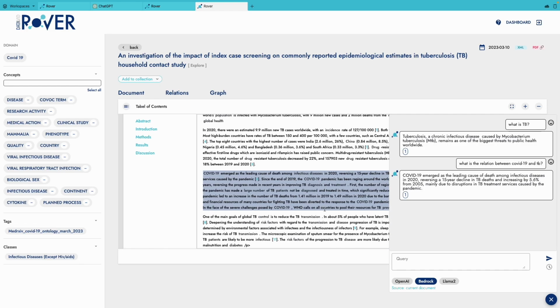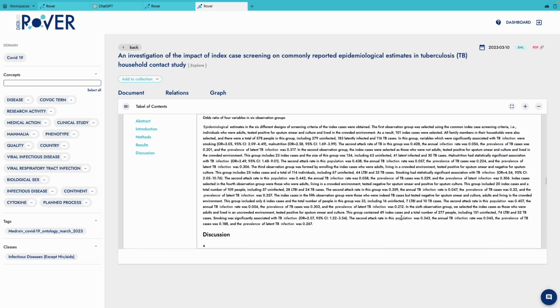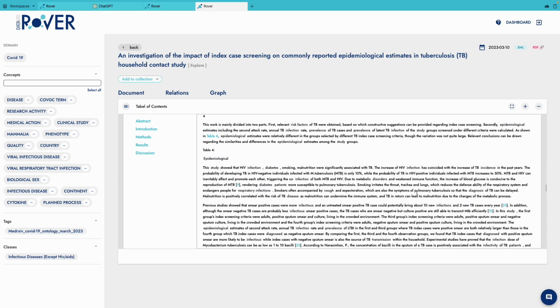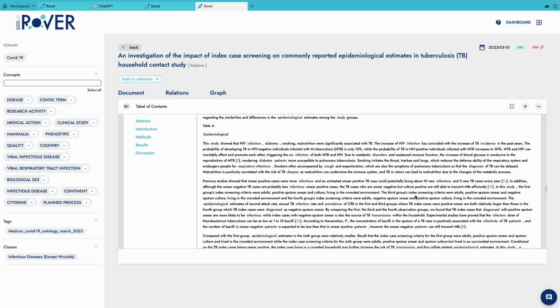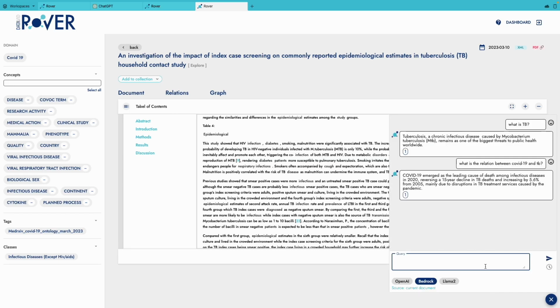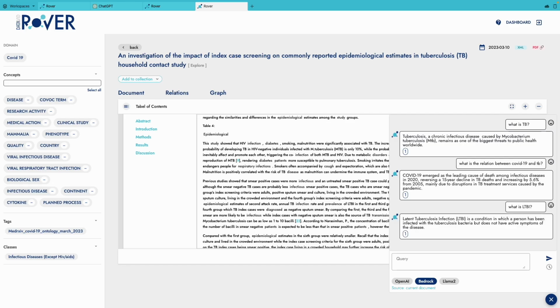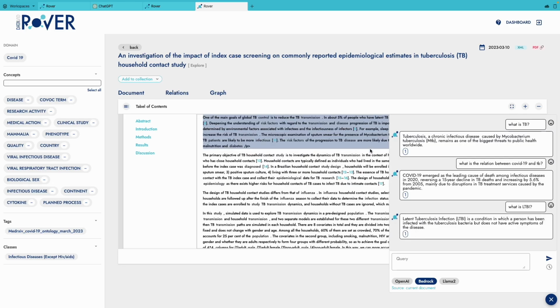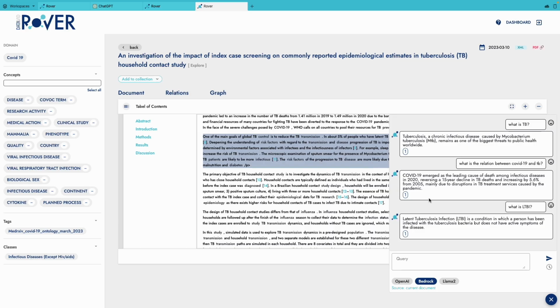Okay, let's say that the user is just scrolling through the document as they consider it something relevant for their task, and they come across an acronym that is not explained in the near context. So more questions can be asked. What is MTBI? And the cross-referencing check continues to work as we explain it here.